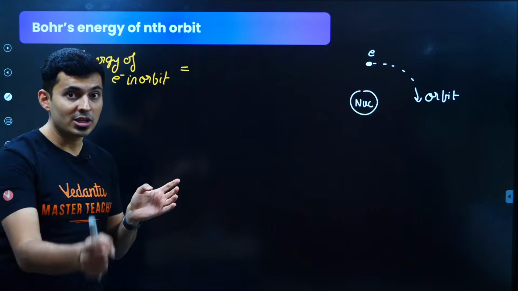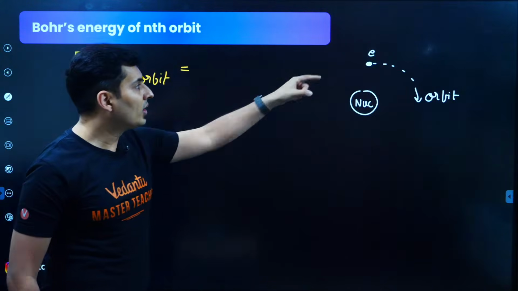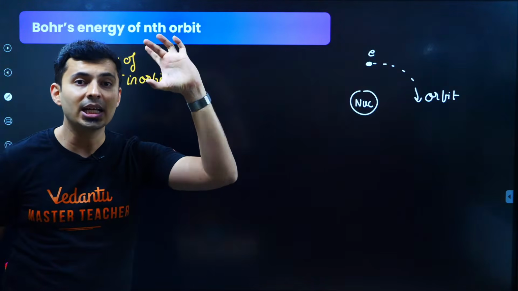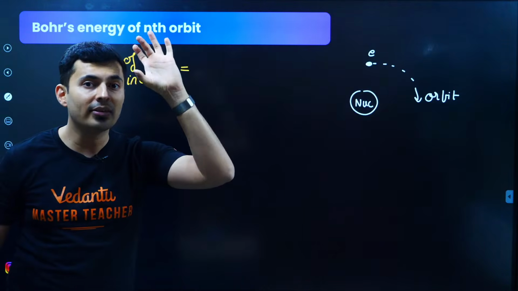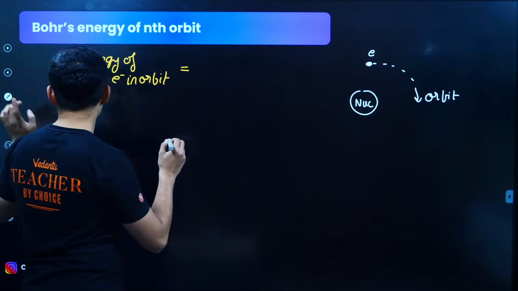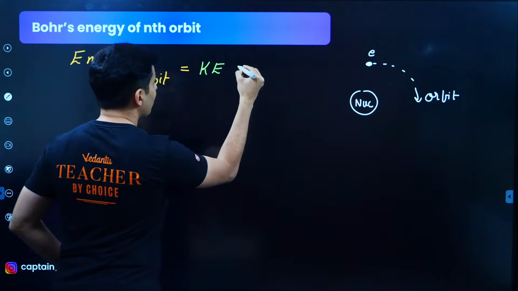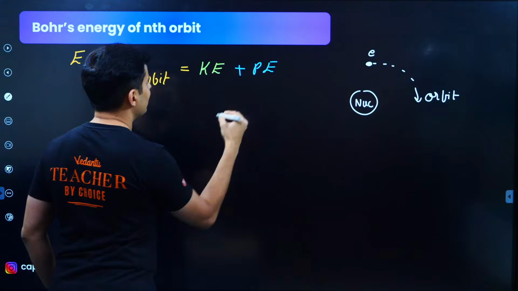Kinetic, because it is moving. Motional energy means kinetic energy. Because this is a charge, and this is a charge, what will happen whenever there are two charges? Electrical potential energy. So hence there is kinetic energy because of the motion, and also there is potential energy.